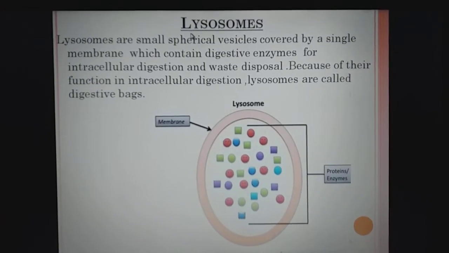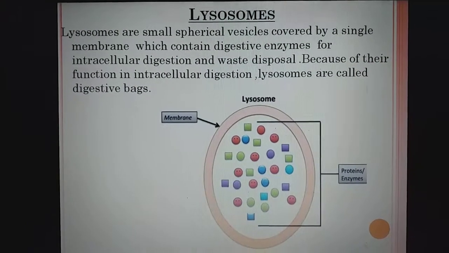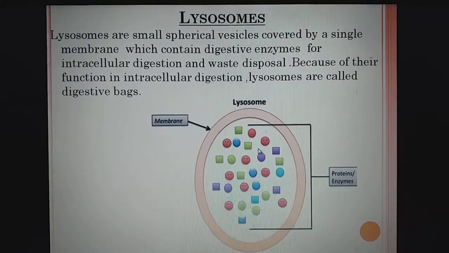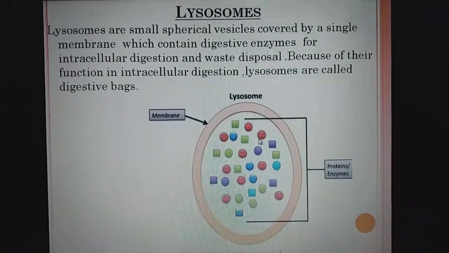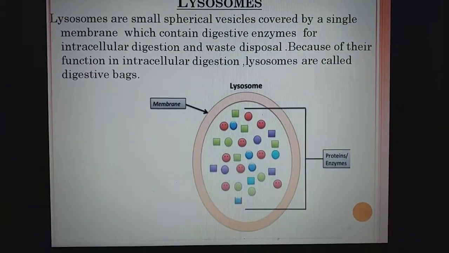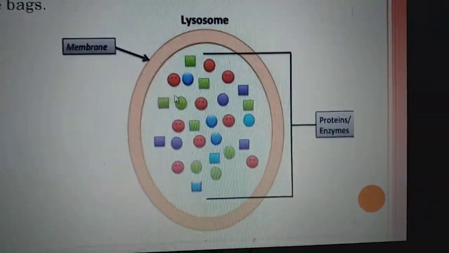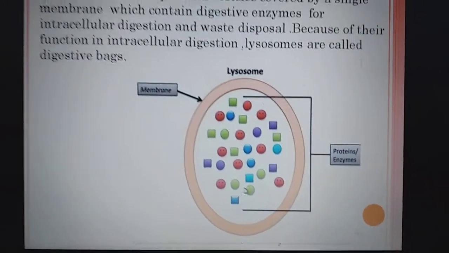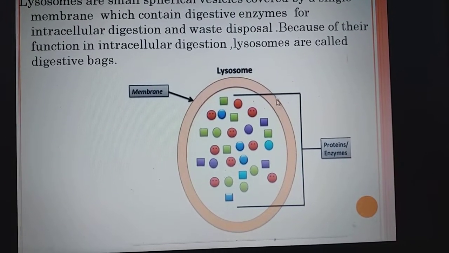Now the next cell organelle is the lysosome. Lysosome is also known as the suicidal bag of the cell. Lysosomes are small, spherical vesicles covered by a single membrane which contain digestive enzymes for intracellular digestion and waste disposal. See here, these are the proteins or enzymes present inside this structure. The different colored structures you are seeing, oval, circular or square, represent the proteins or enzymes, and this is the membrane.